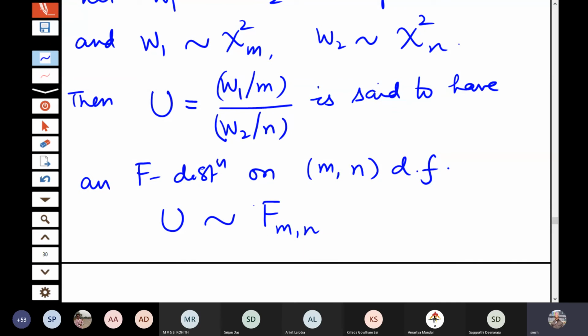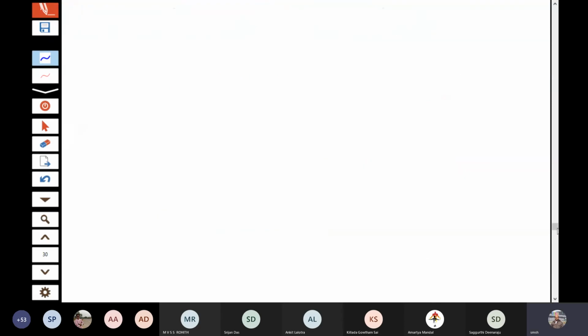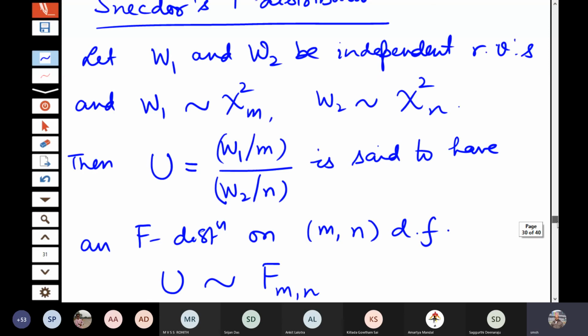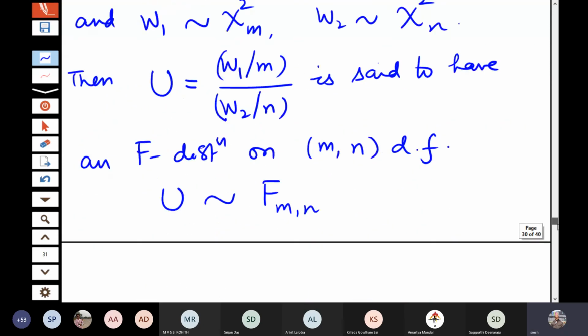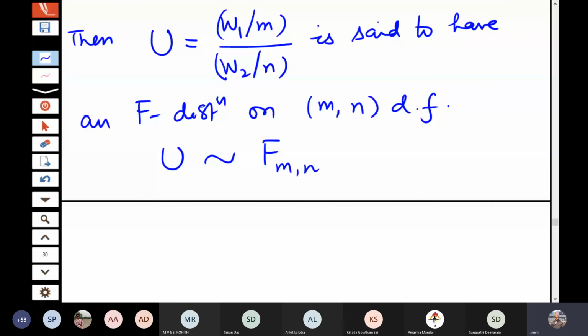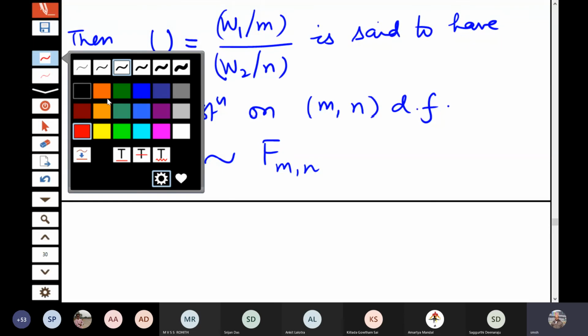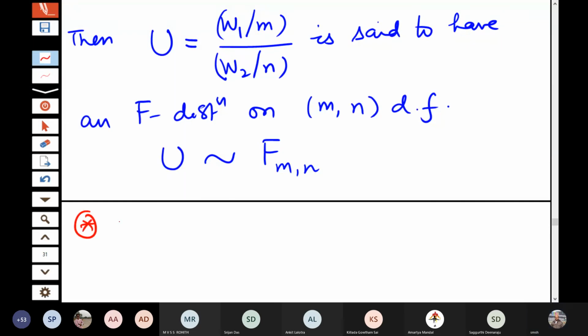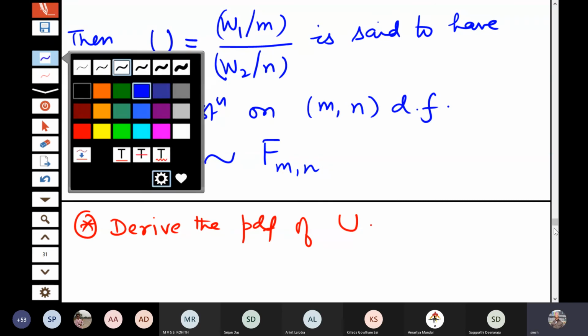Then you find the joint distribution and integrate out V. So you will get the marginal distribution of U. I leave it as an exercise to you.